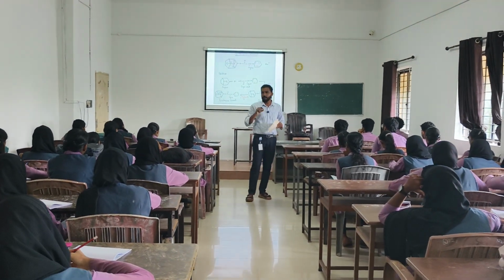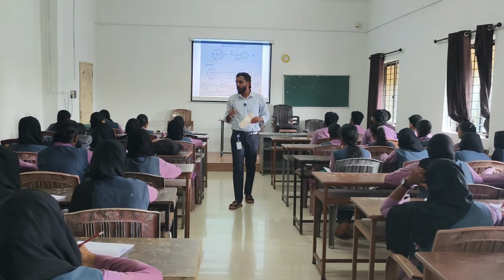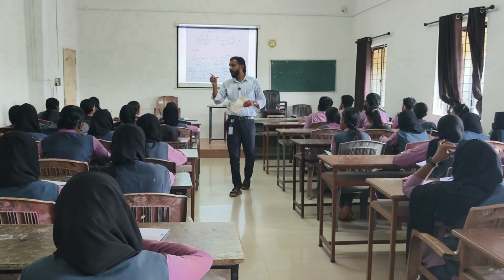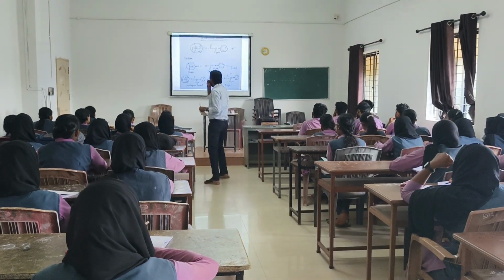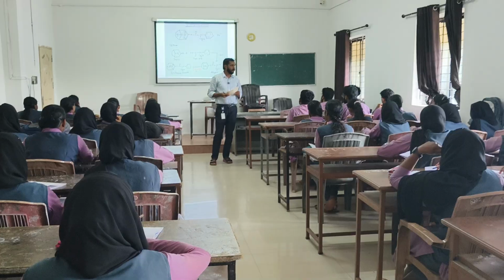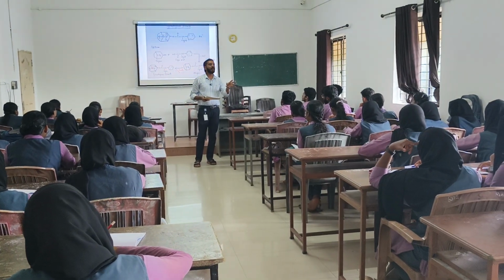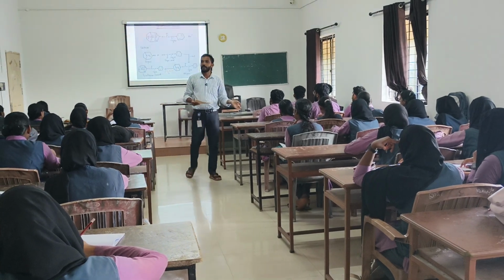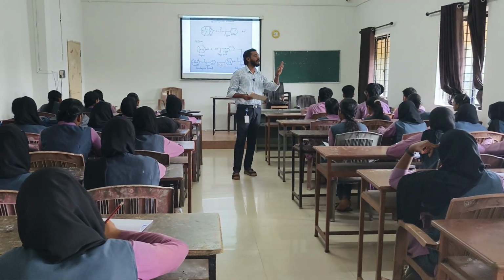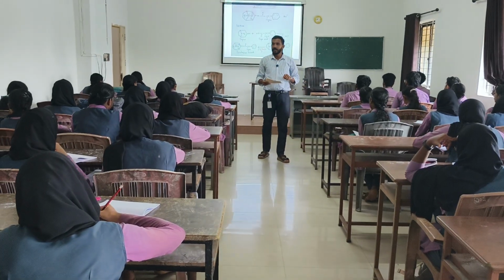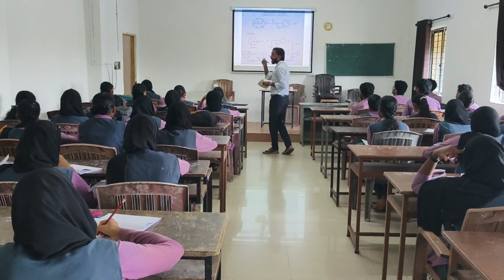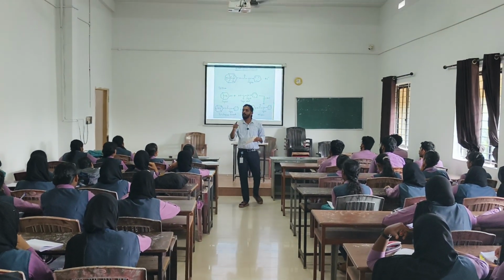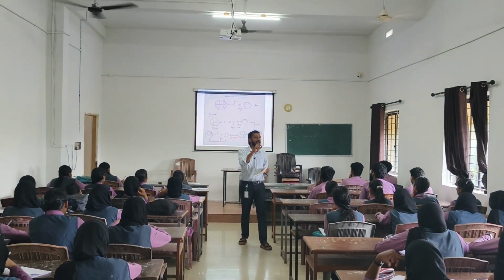Have you heard about ipratropium bromide? What is the use of ipratropium bromide? Asthma, the treatment of asthma. Then what is the difference? Ipratropium bromide is a quaternary ammonium compound. In atropine and homatropine, there is a tertiary amino group, NCH3, the nitrogen substituted with only a CH3 group. Here it is a quaternary ammonium compound, so the nitrogen carries a positive charge.